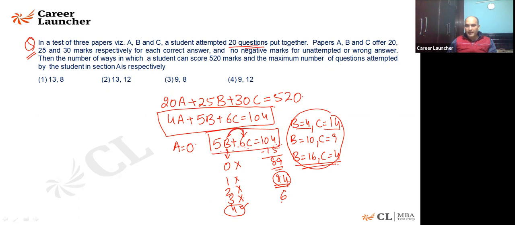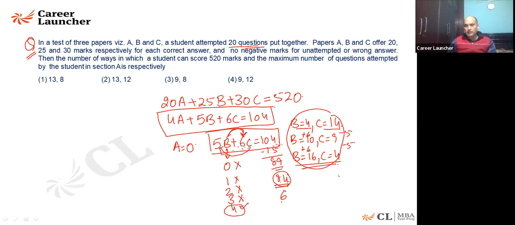I told you B will be taking a gap of the coefficient of C and C will take a gap of the coefficient of B. When the sum of the two values is constant, if one increases, the second decreases because their sum is constant. So I'll say one will take a gap of 6, second will decrease by 5. Is it fine? I'm sure you remember we discussed it at length in the last class and today as well.